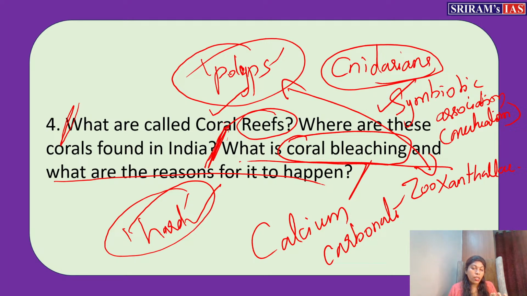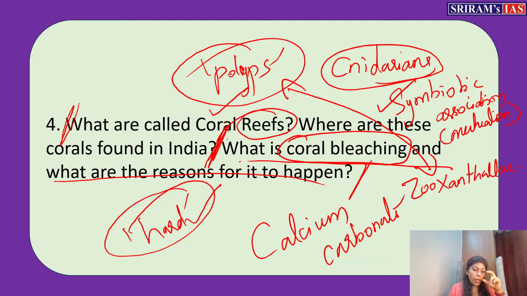So when the sea temperature rises, we already know that coral reefs require specific living conditions. They cannot thrive everywhere.